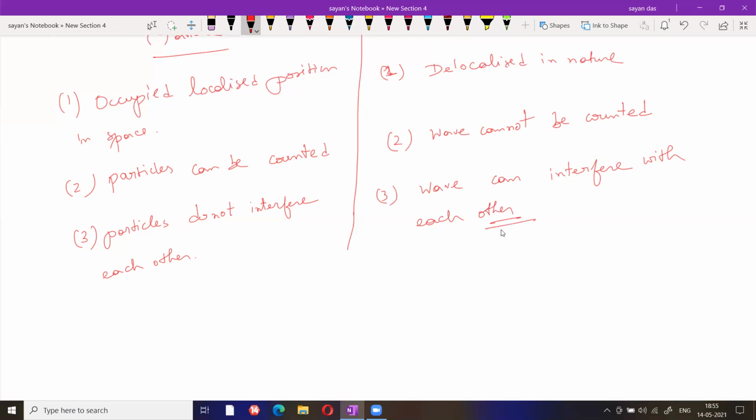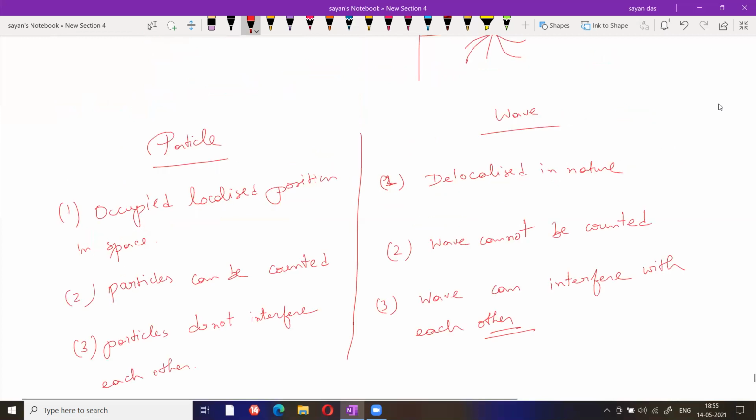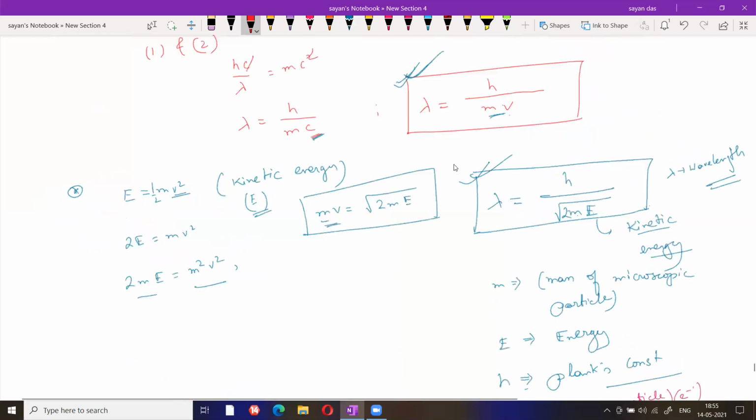Okay, these are the basics. Any doubt? Then I will give you some questions, try to solve them. Only these two formulas are required, the first one and the second one. This is more important. This also requires some maths. Okay, I'll give you questions.